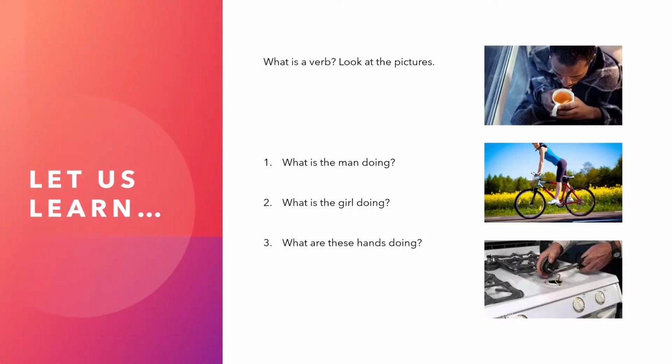Okay, so you have got some pictures here, 3 of them. Look at, now what is this man doing? Of course, he's drinking a cup of tea or something like that. Or what is the girl doing? She's riding a bicycle. What are these hands doing? They are repairing a gas stove. Okay, this is what we can see in this picture. So now these are all what we call the verbs.